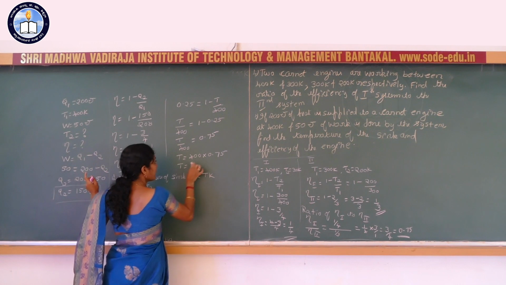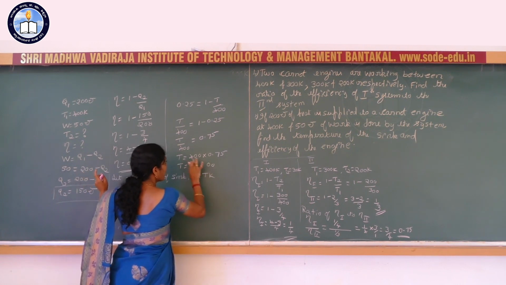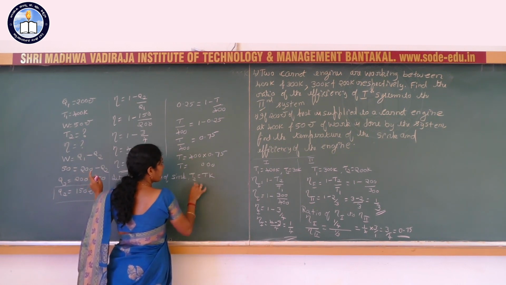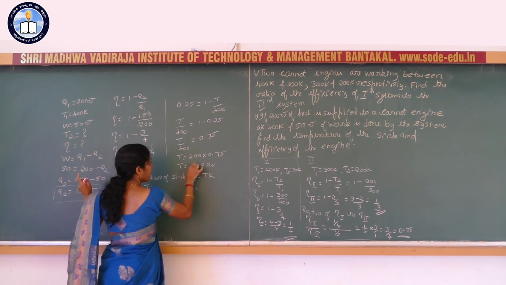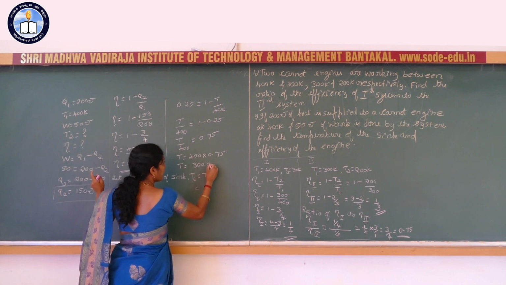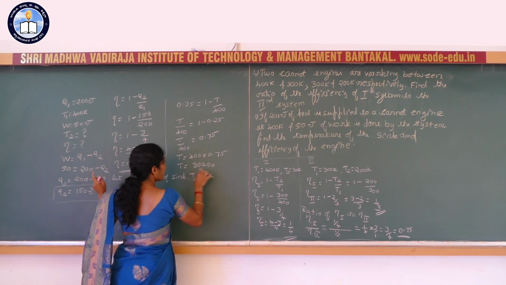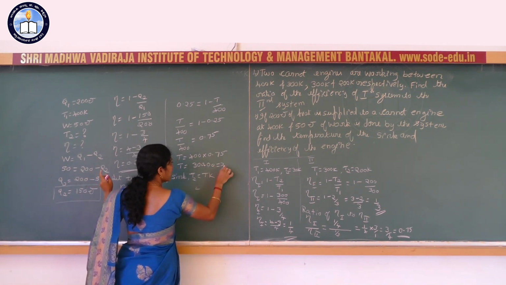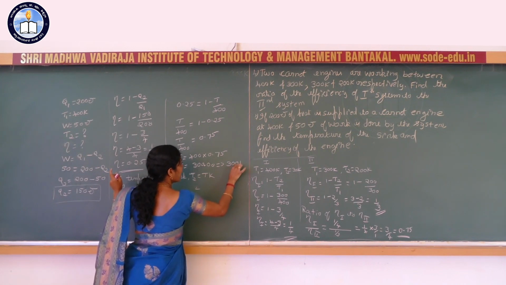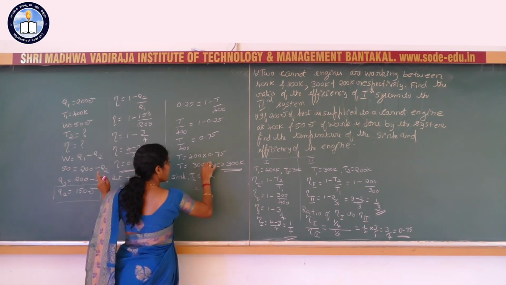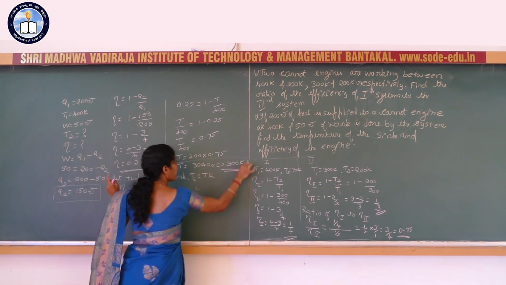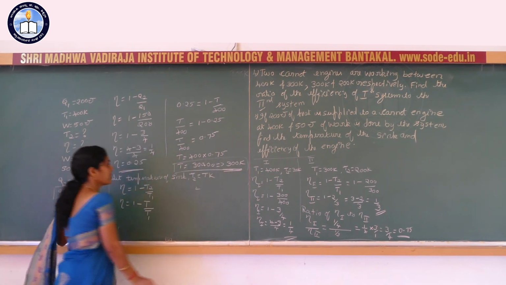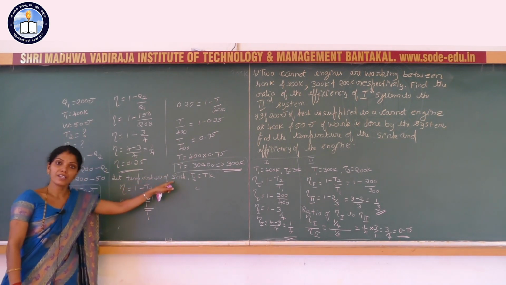Multiply it: 4 5 are 20, 4 7 are 28, 28 to 30 and 2. So that implies 300 Kelvin. So this is the temperature of the sink, 300 Kelvin.